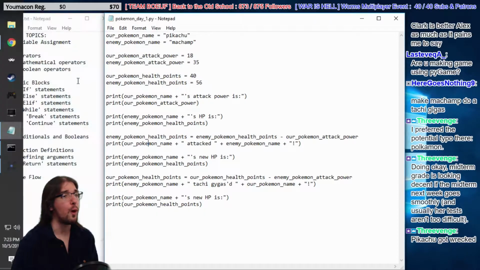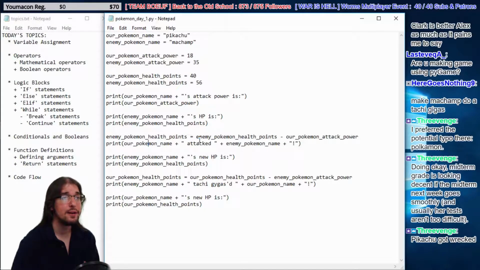Okay, so let's review what we've learned here in this very simple program. We've got some variable assignments. So we're assigning things like our Pokemon's name to a string literal. We're assigning things like our Pokemon's attack power and their health points to some integer literals. And we're printing off some information. That is to say, we're showing the user some text on the screen by adding strings together. Our Pokemon's name is a string, and we're adding that to this string literal to get some dynamic text on the screen.